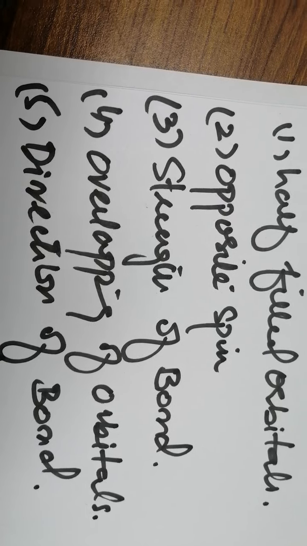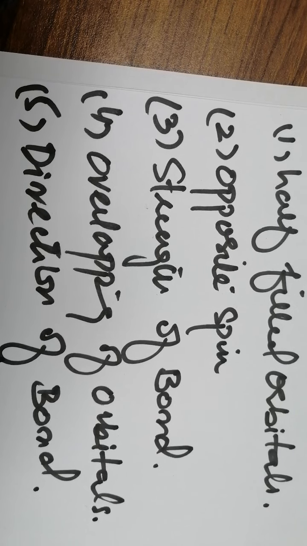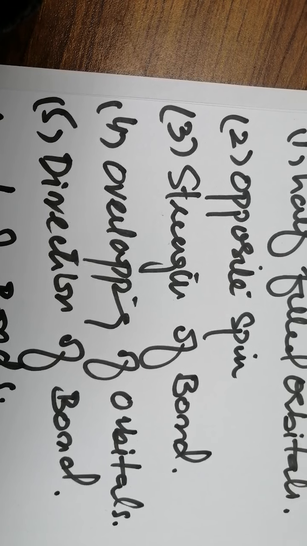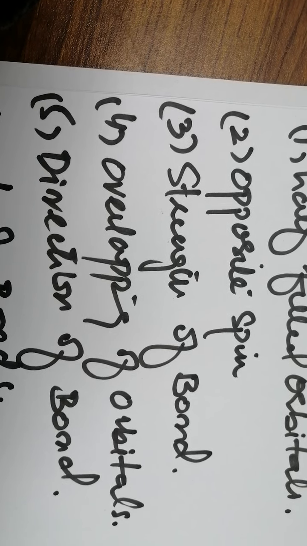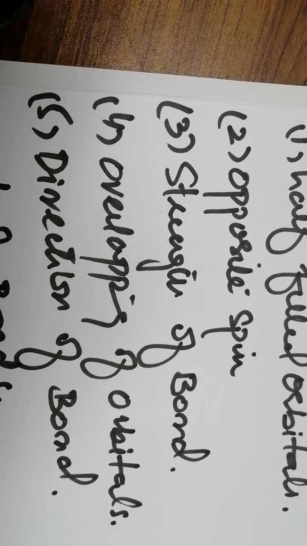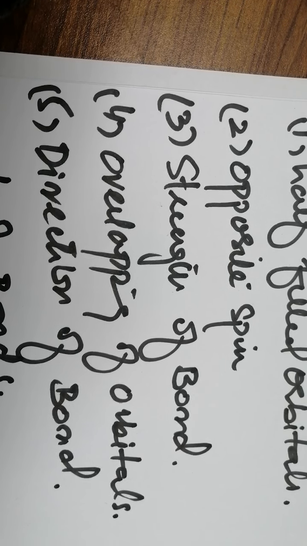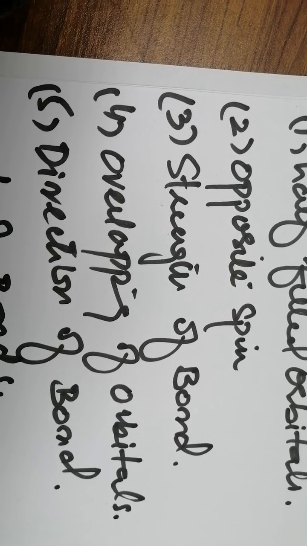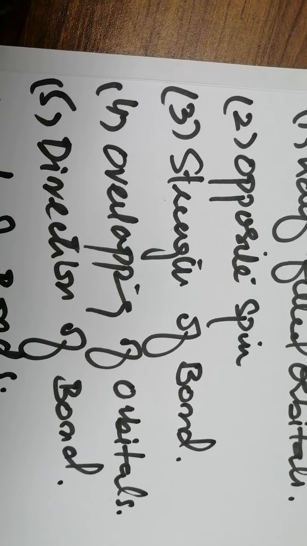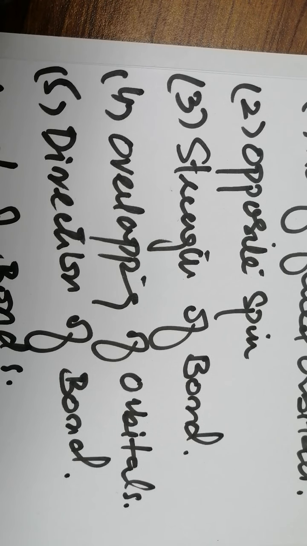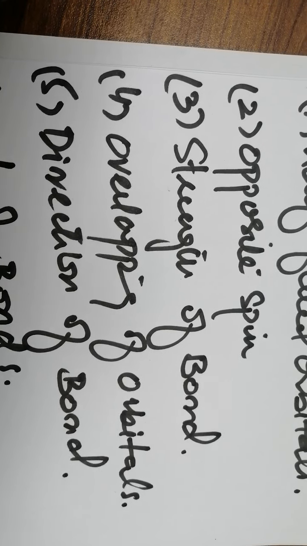There are different ways of overlapping: end to end, head to head or linear overlapping, and parallel overlapping, which is called sidewise or side to side overlapping. So it depends on which type of overlapping they have.